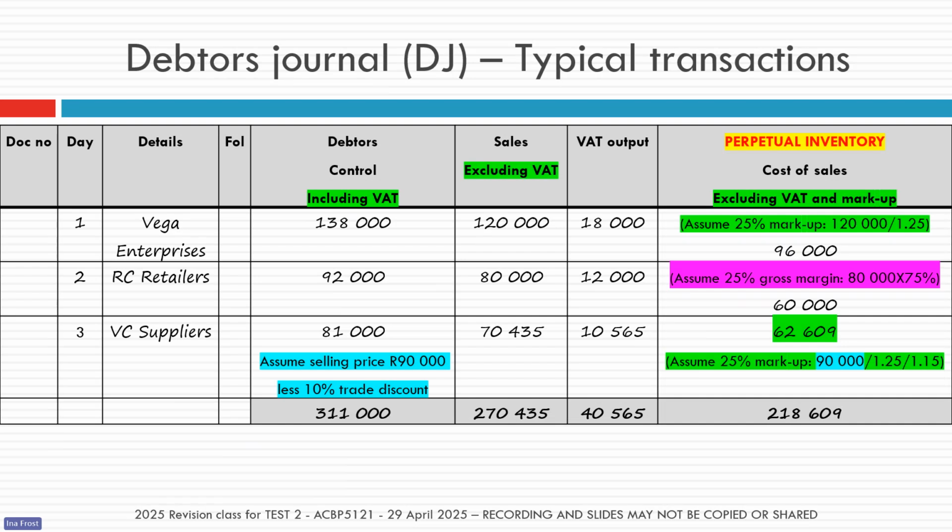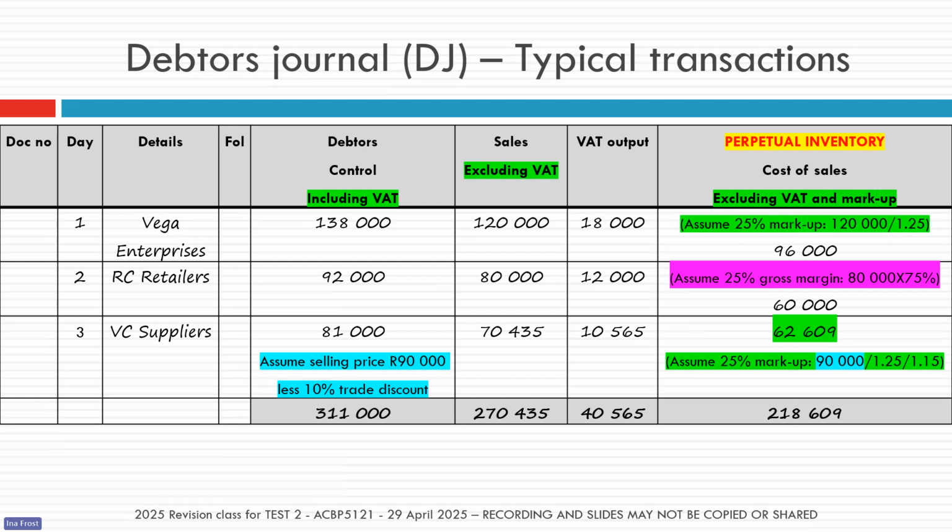Now to do the calculation, we use the sales amount excluding VAT. So you can see I'm using the 120,000, which is sales excluding VAT. And then I can either say times 100 over 125, or I can use the quicker formula, just divide by 1.25. All of these formulas, remember, come from Learning Unit 3.